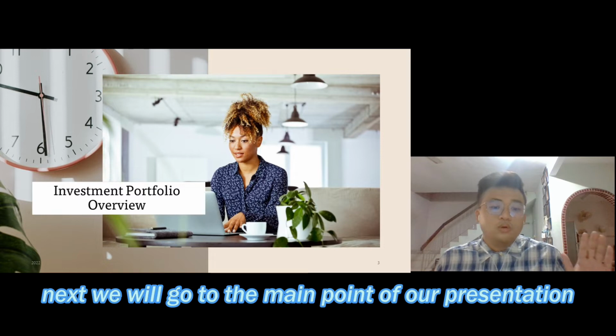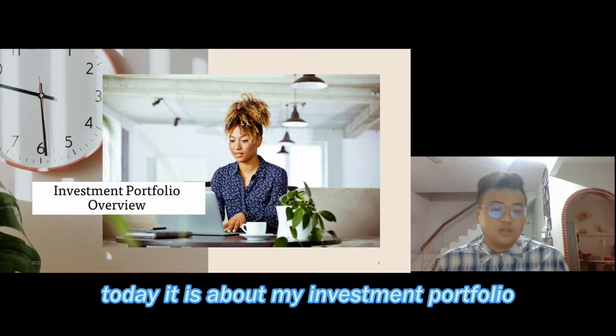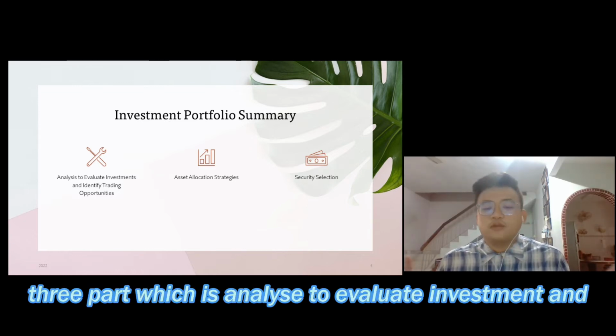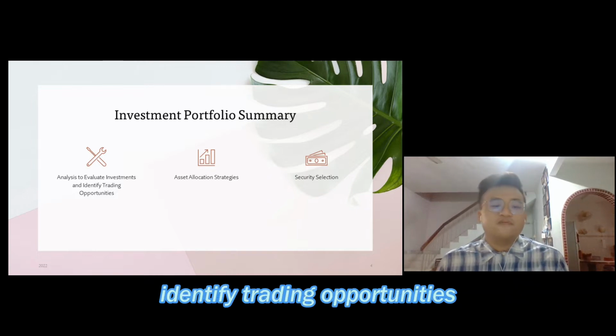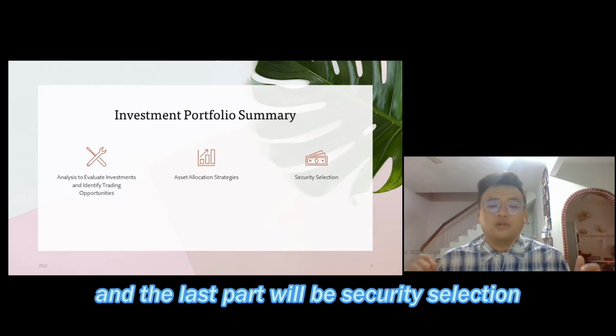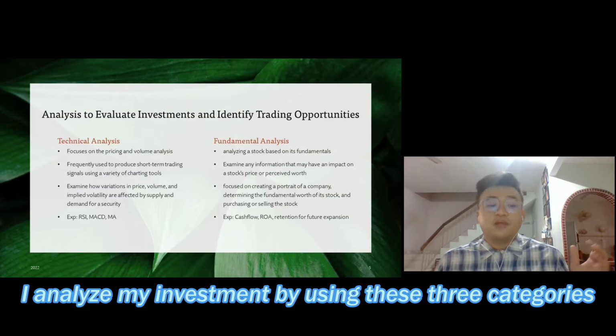Next, we will go to the main point of our presentation today. It is about my investment portfolio. My investment portfolio summary can be categorized by three parts, which is analyze to evaluate investment and identify trading opportunities. The second part will be asset allocation strategies, and the last part will be security selection. I analyze my investment by using these three categories.